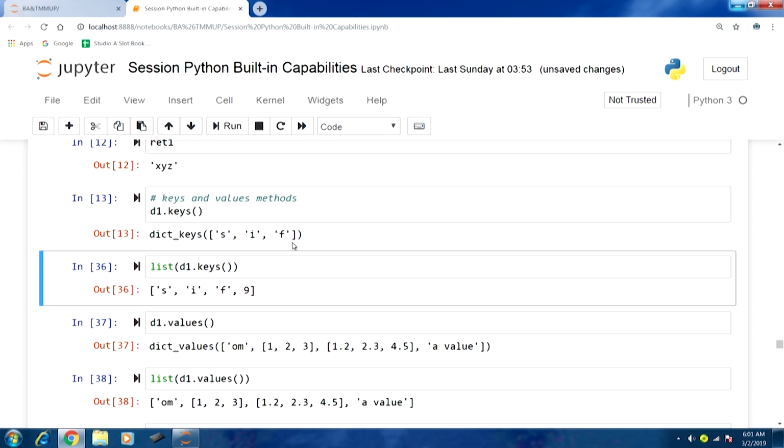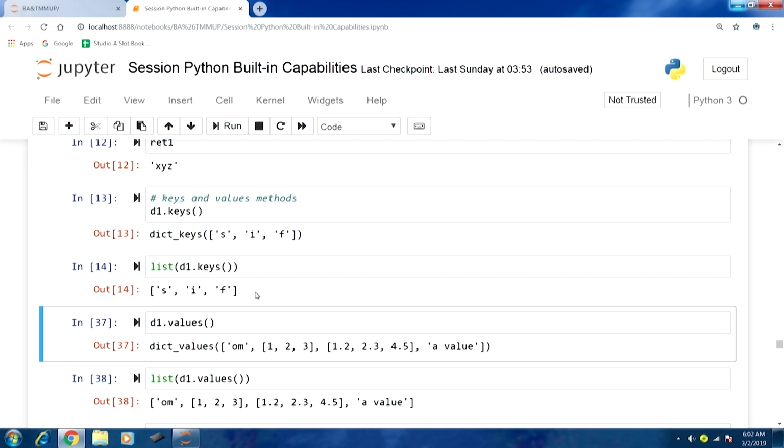Similarly, because this is in this form, we can use list. If we use list for D1 dot keys, then in the output we get a list with only the key part of the elements. So, S, I, F, here you can see.